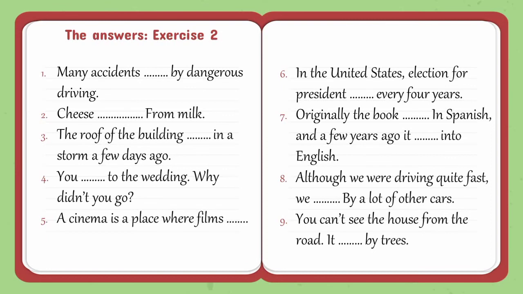6. In the United States, elections for president are held every 4 years. 7. Originally the book was written in Spanish, and a few years ago it was translated into English. 8. Although we were driving quite fast, we were overtaken by a lot of other cars. 9. You can't see the house from the road. It is surrounded by trees.